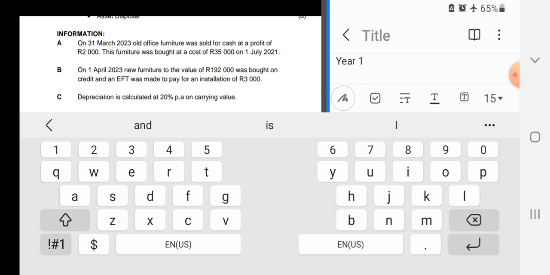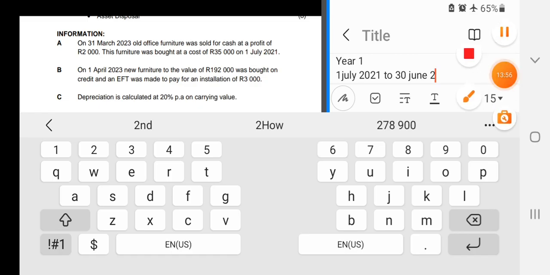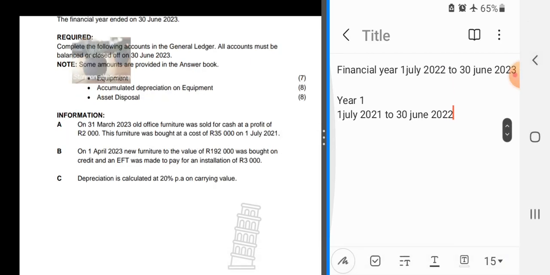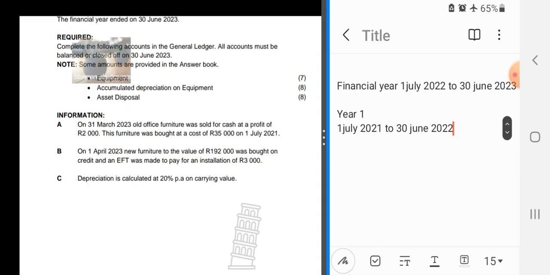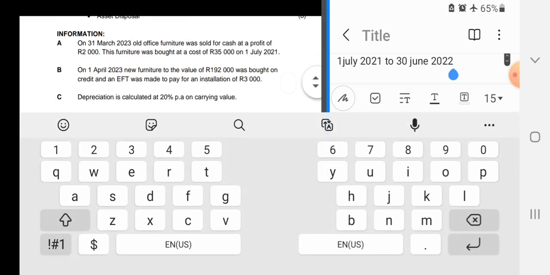Year 1 is 1 July 2021 to 30 June 2022. So this is when it was bought. It was bought at the beginning of the financial year.